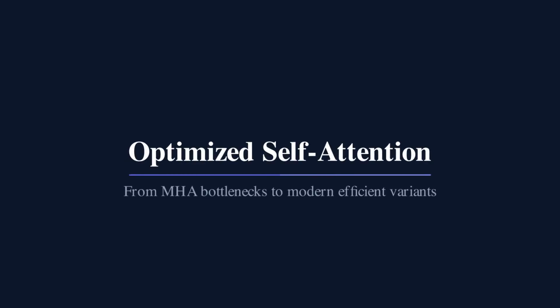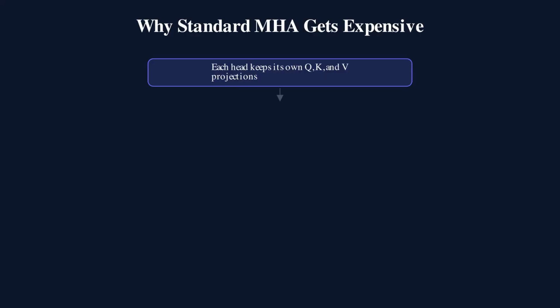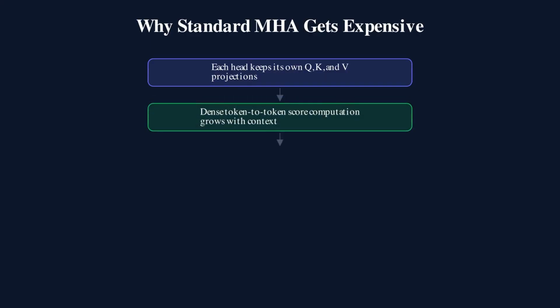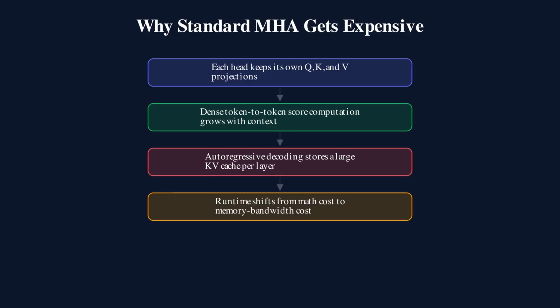This explainer starts with the core problem in standard multi-head attention, then progressively walks through the optimized families used in modern transformer systems. Standard multi-head attention is expressive, but it becomes expensive for several different reasons. The score computation is dense. Every token compares against every other token, and during decoding the model must keep a growing key-value cache for every layer. At scale, moving all of that cache data through memory can become the real bottleneck.